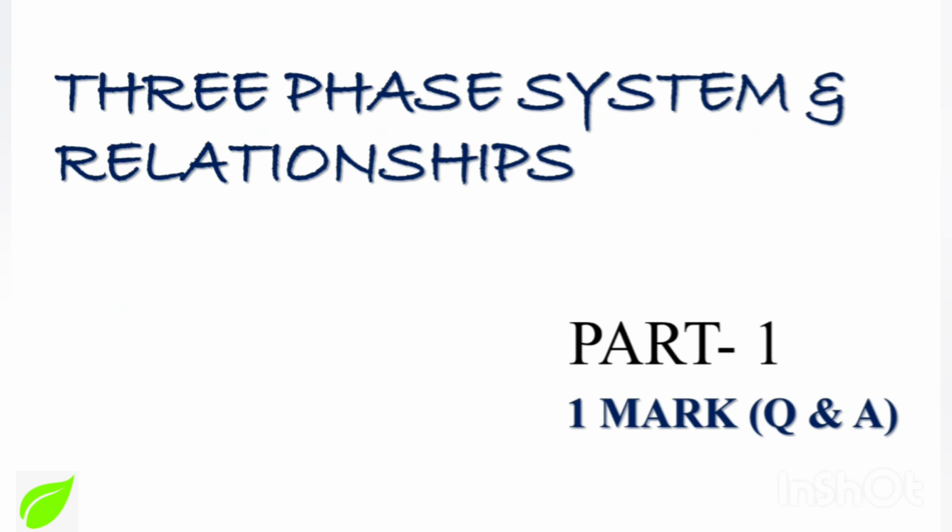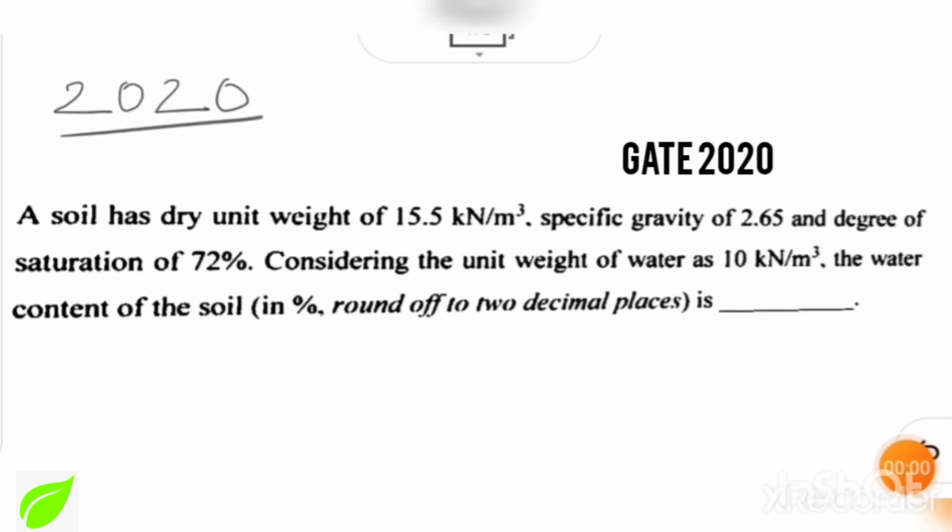In this video, the past 20 years of GATE questions and answers under the topic 3-phase system and relationships will be covered, and this is video part number 1, which has only the 1 mark questions and answers. In part 2, we will cover 2 mark questions and answers. So in this video, we will start with the 1 mark questions under the 3-phase system.